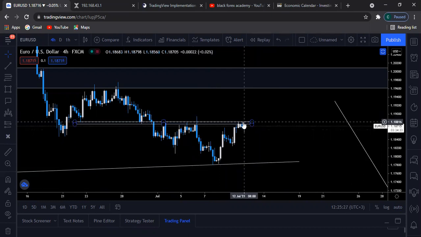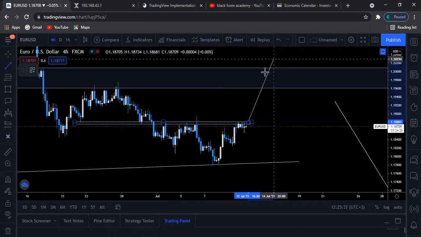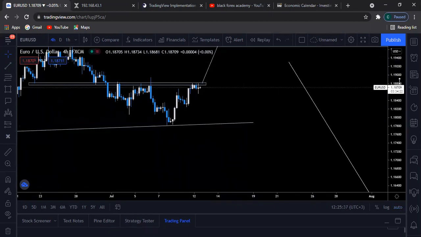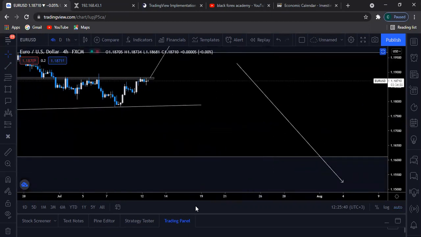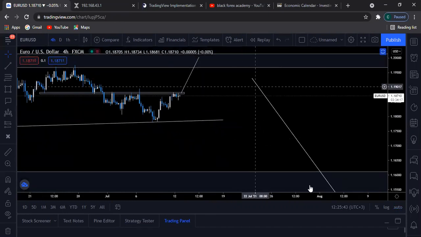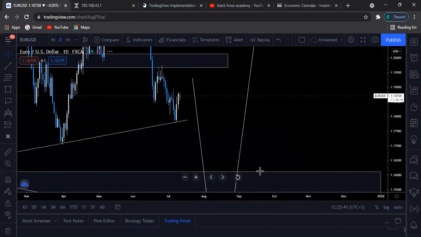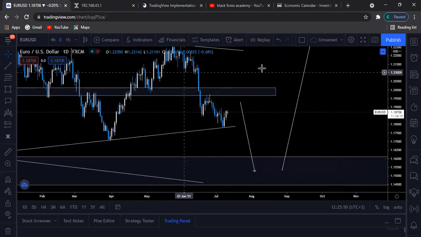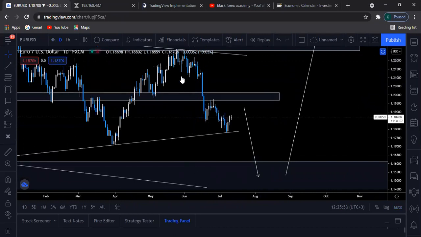My bias is that prices will break above this resistance, give us a retest for us to get trades to push us all the way to this market structure here, this resistance level, before we actually look for shorting opportunities to fall with us all the way down to this support area here. Because looking at the daily structure, you can obviously see that prices are on this strong downtrend, creating lower highs and lower lows, right? So right now I'm just looking for a retest of the same market structure here, and then for prices to push all the way down here, right?